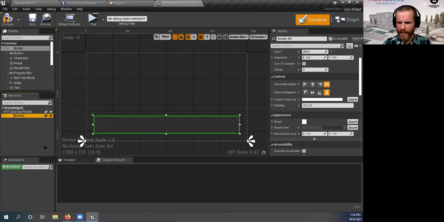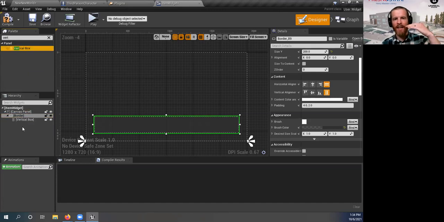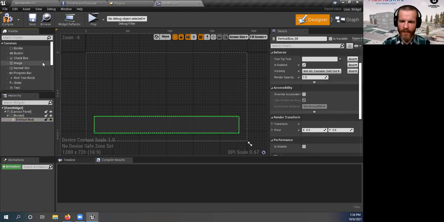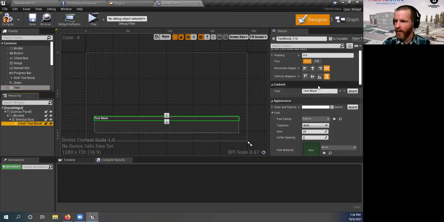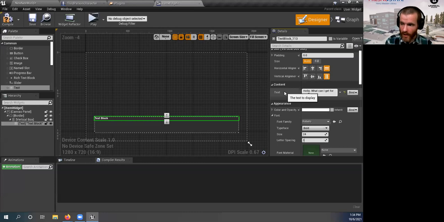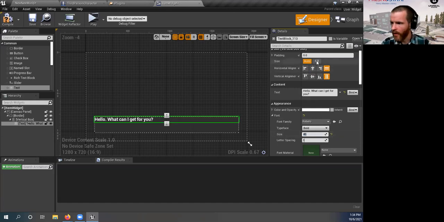All right, so what are we going to add to this? Let's add a vertical box to this border. That just means that we can stack other elements vertically inside this vertical box. These elements that we need are, we're going to throw some text in there, and that text is going to say, hello, what can I get for you? We have a very nice librarian. Hello, what can I get for you? We're going to make this text a little bigger though. We'll do that.